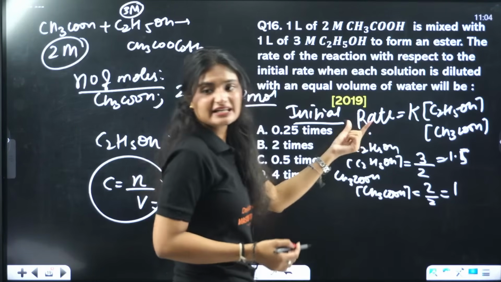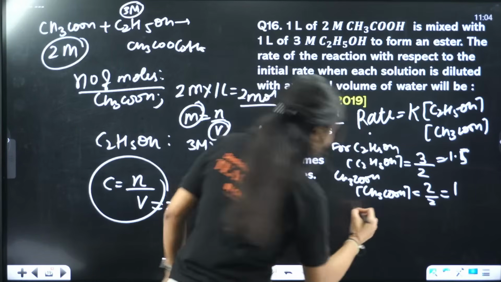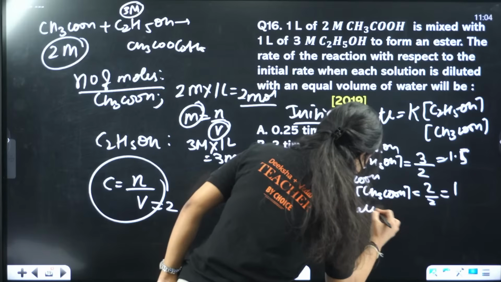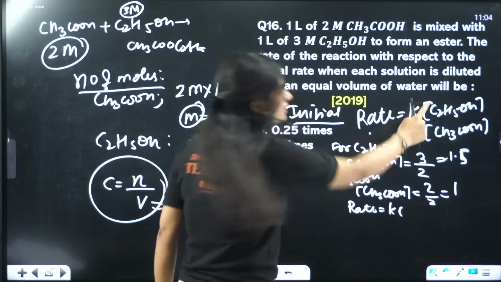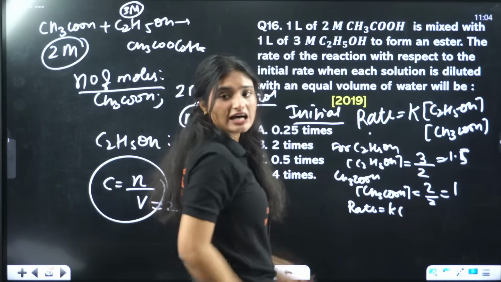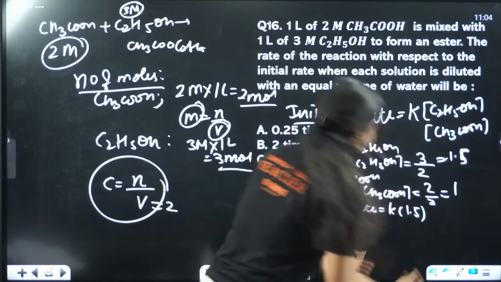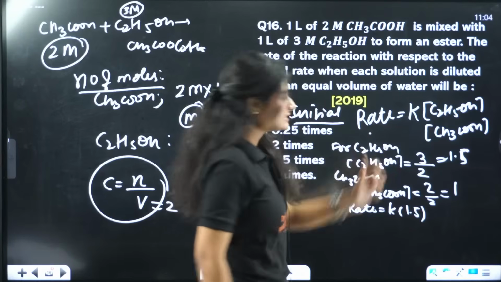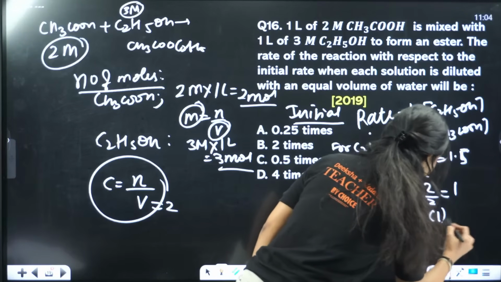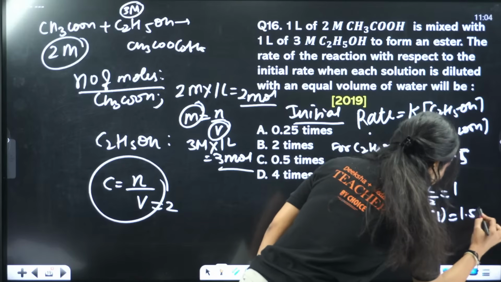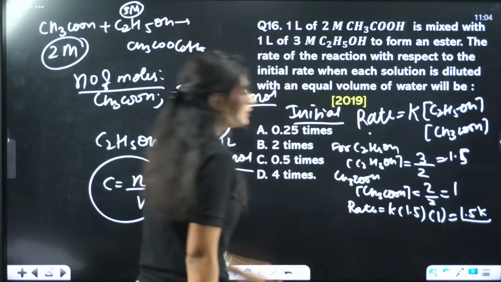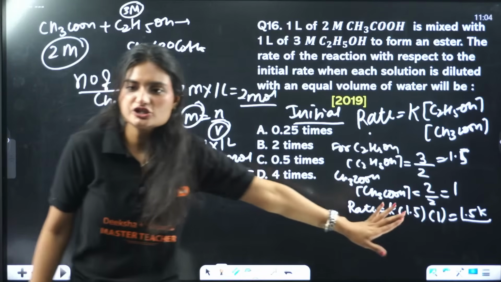So what will be the rate? What will be the initial rate? Rate will be equal to K times concentration of alcohol. How much is the concentration of alcohol? 1.5 times concentration of acetic acid. How much is the concentration? 1. So 1.5 K. That is the initial rate.